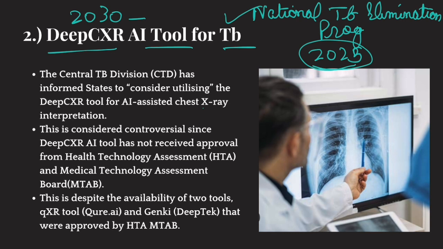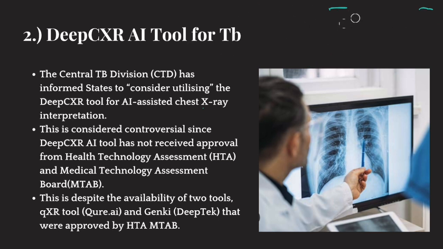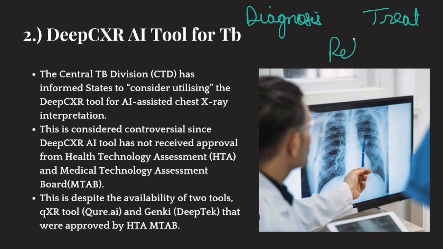Now elimination of TB involves three steps basically. First of all, diagnosis. First of all, you need to know how many people are suffering from TB. Then you need to treat them. And then you need to reform the entire regime, so that more patients are not diagnosed with TB. Now this diagnosis, as to how many people in India are suffering from TB, is difficult because TB is sometimes silent also. Many people don't know that they are suffering from TB.